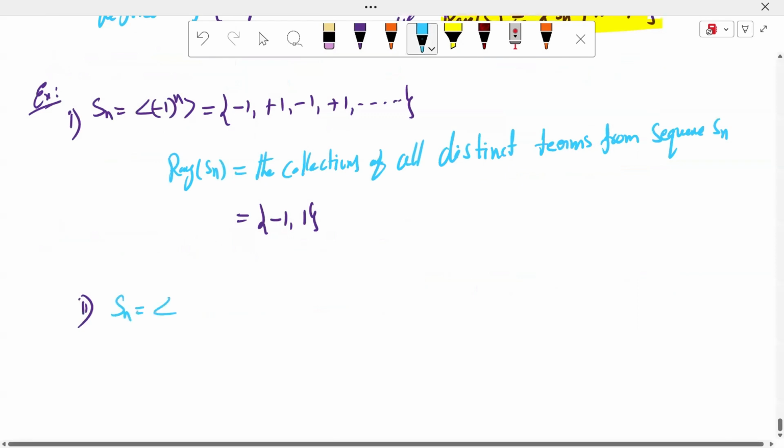Sn is equal to 1 by n. What are the terms here, sir? First term is 1, S2 is 1 by 2, S3 is 1 by 3, S4 is 1 by 4, and so on.